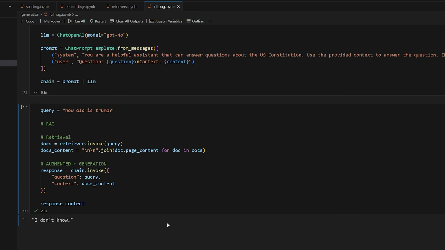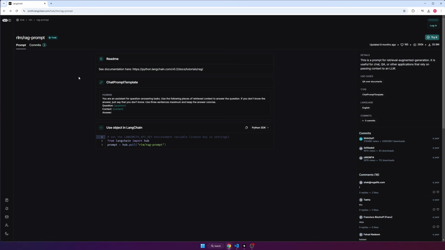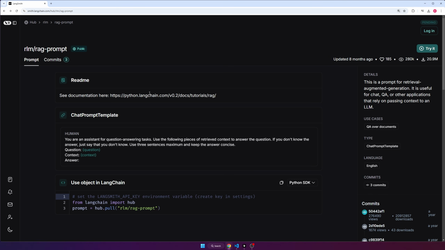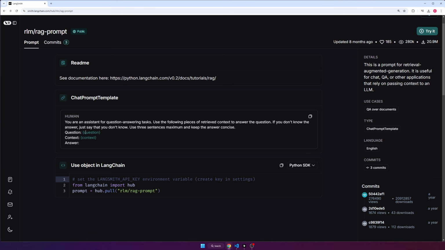So there we go. The unreliableness also shows that it just needs a better prompt. Speaking of a better prompt, LangChain has this hub where you can see prompts that other people have crafted. This is a very popular one for RAG that a lot of people use. It gives you a chat prompt template that you can utilize in your project directly. You don't have to worry about making the prompt yourself.